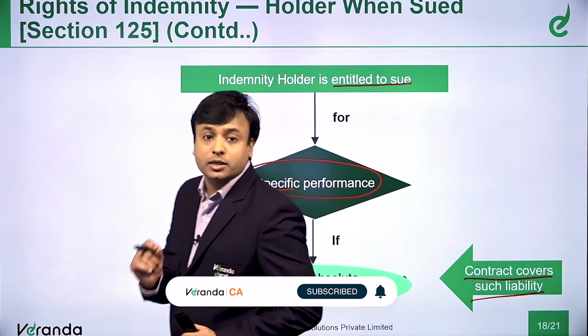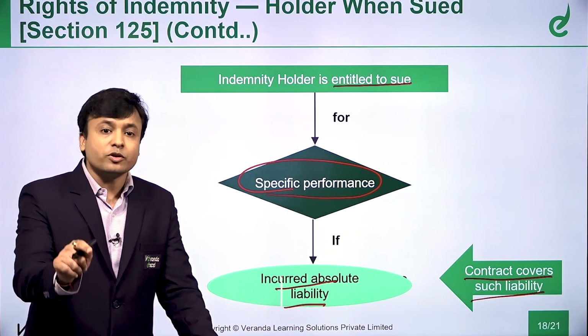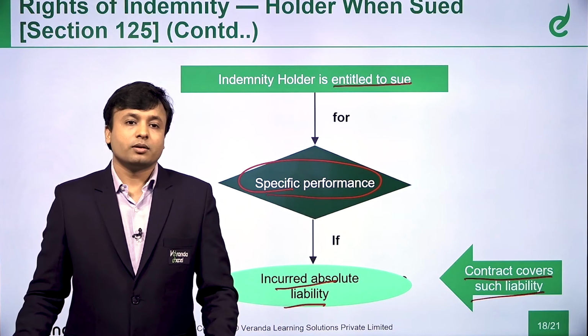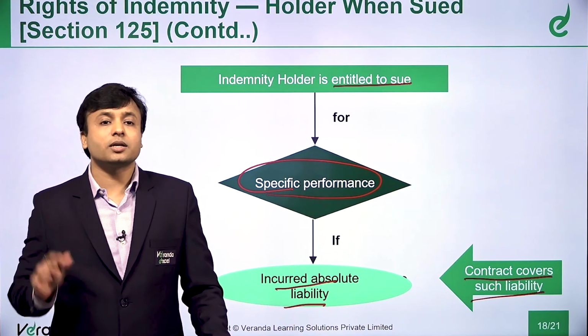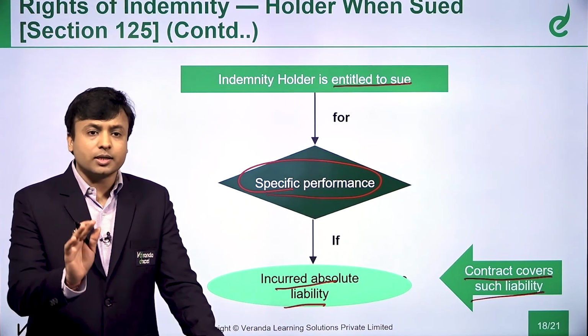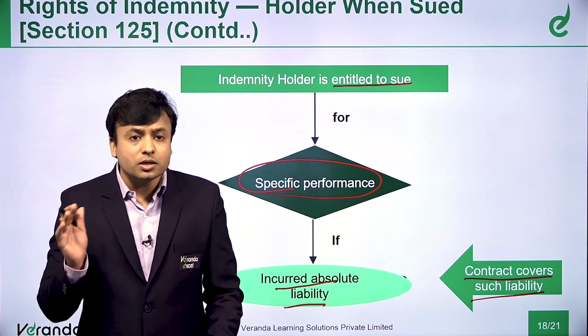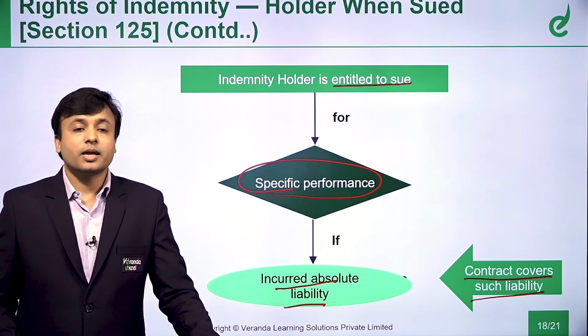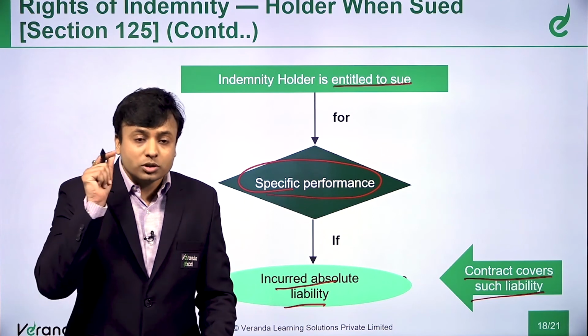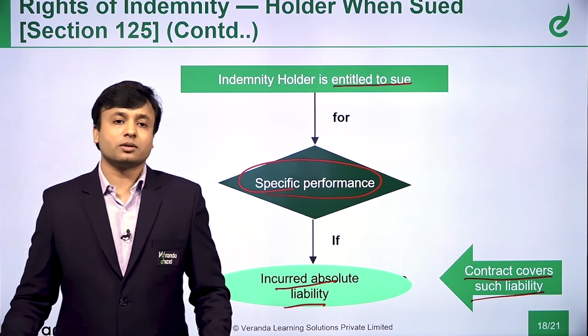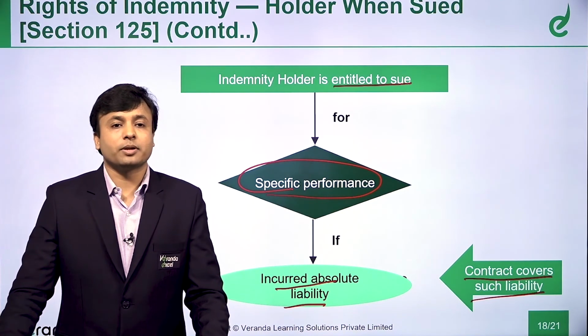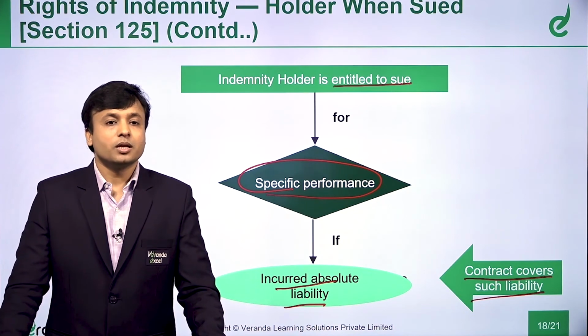So he is entitled to sue for specific performance in the event he has incurred an actual liability. So this indemnity holder, if he incurs some liability, then he can enforce specific performance of this liability by whom? By the indemnifier. This point clear?